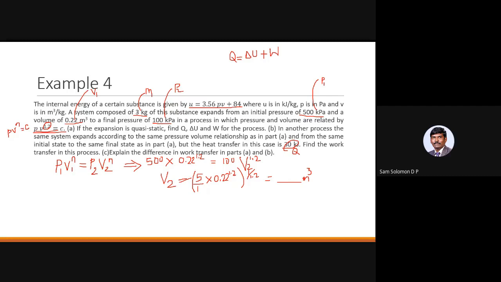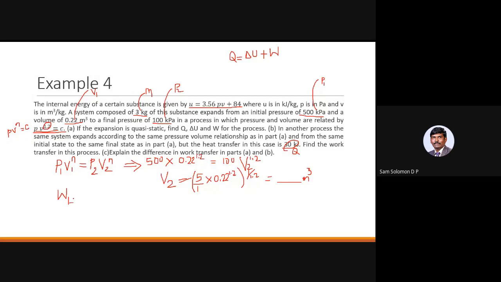This is not a complicated problem. It's a very simple problem. No idea? So work done, because we know the formula for work done. Okay, so let's go ahead with work done, as per your suggestion.